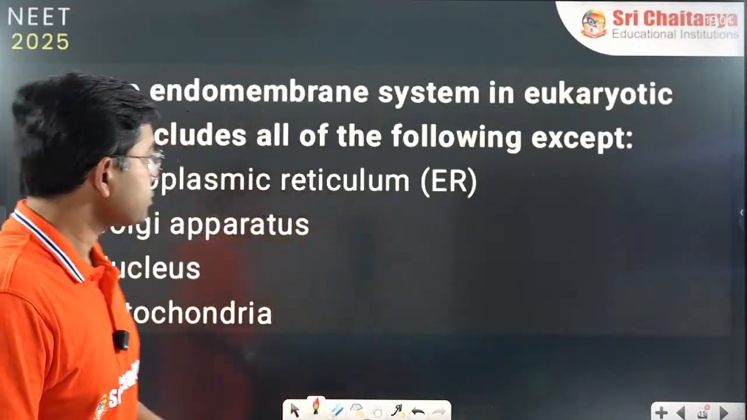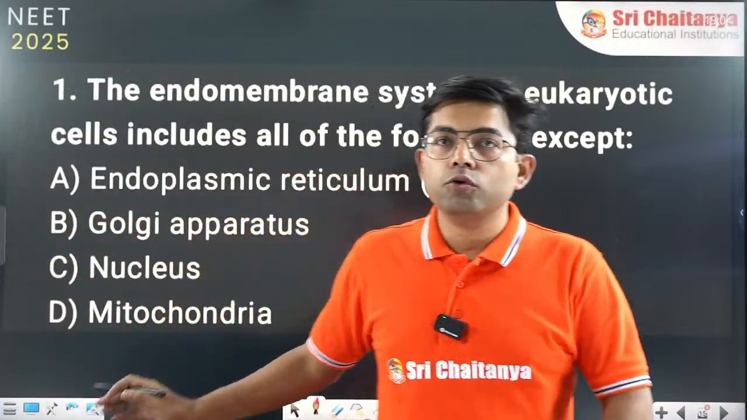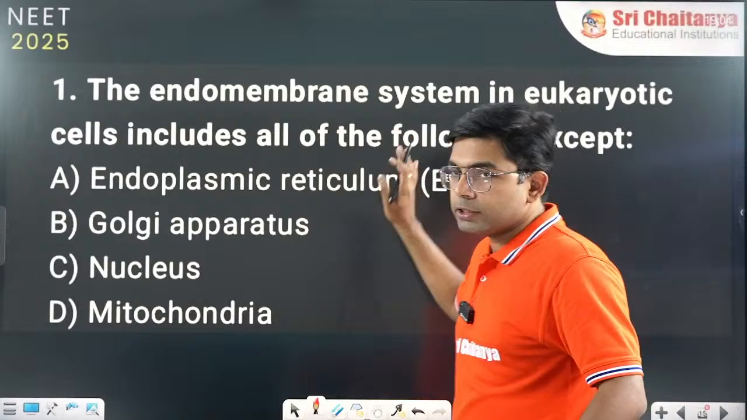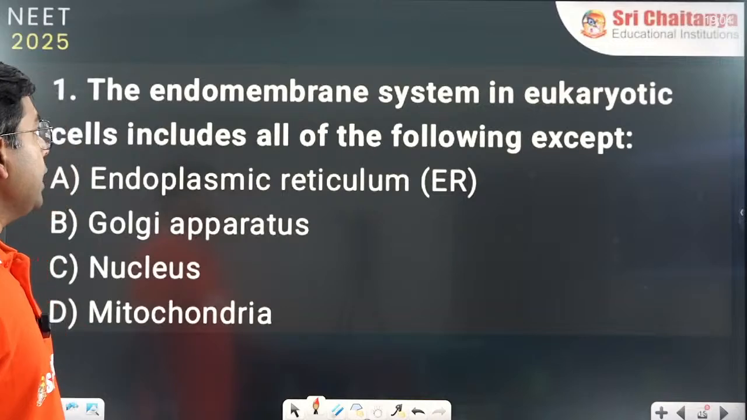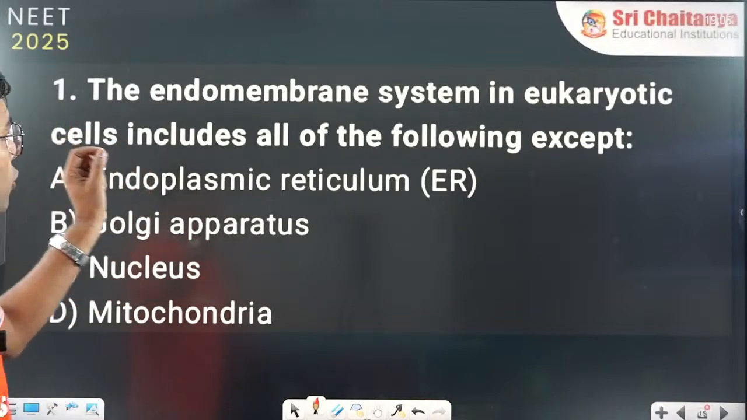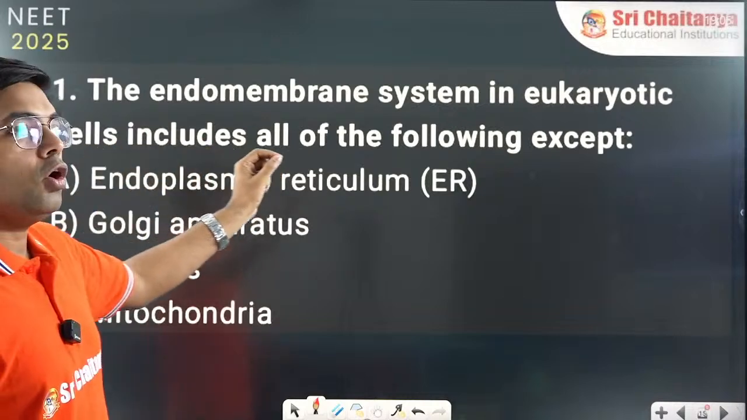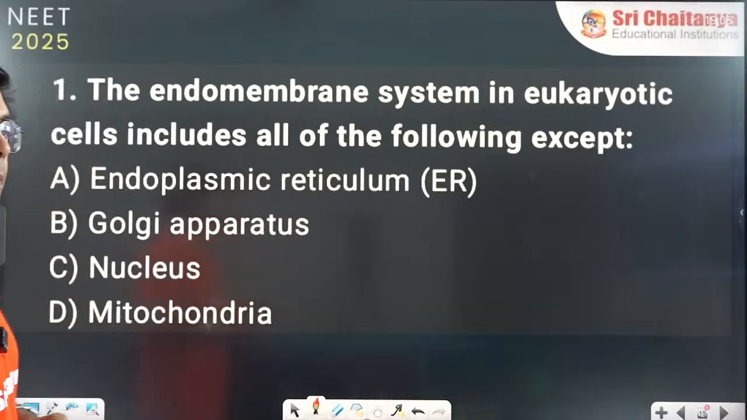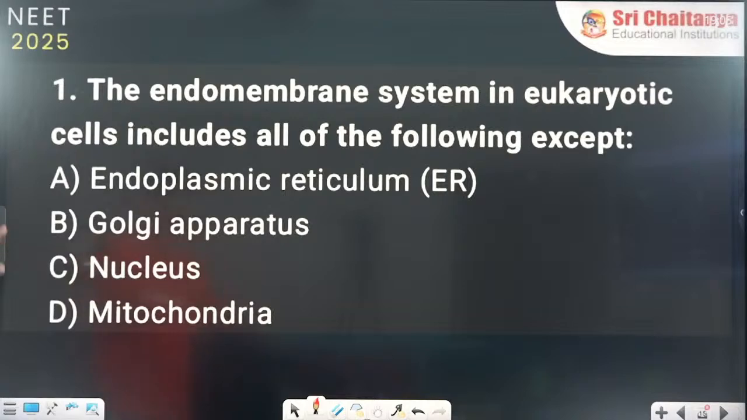Now next, here is a question. I expect all of you to answer it. I am waiting. Let me see who will answer first. The endomembrane system in eukaryotic cell includes all of the following except. Which one will be the right answer?